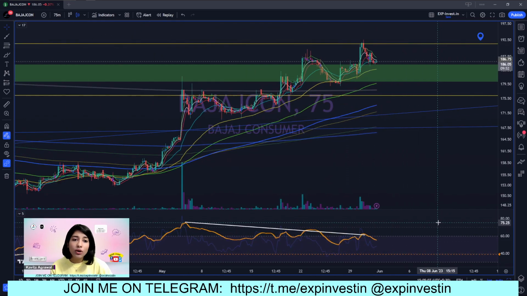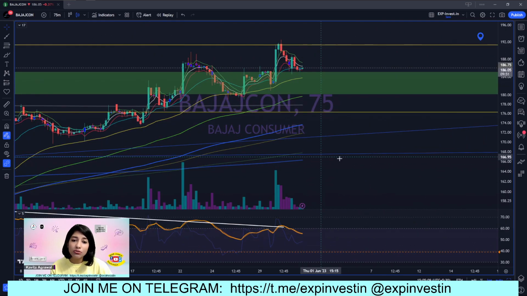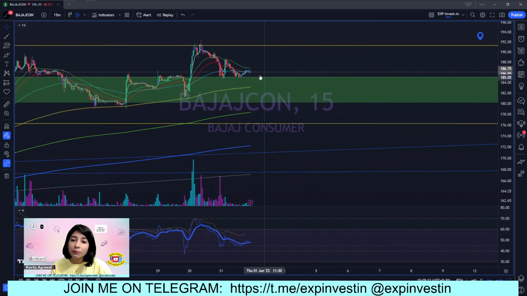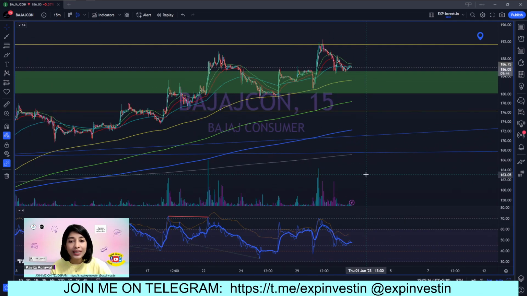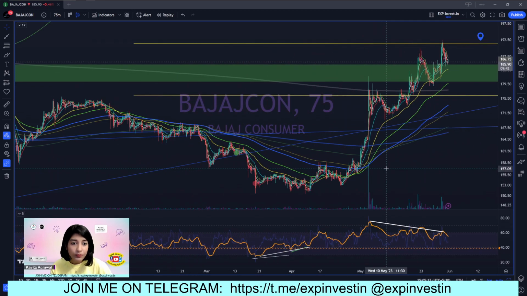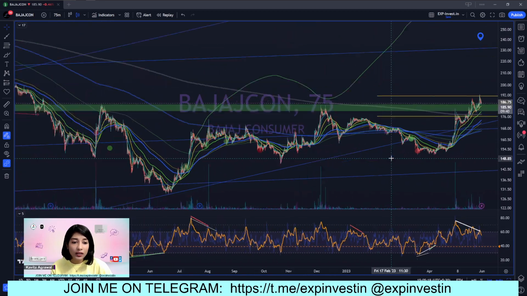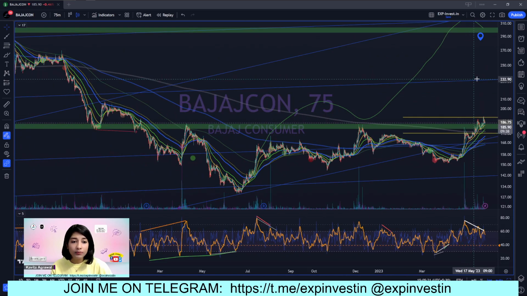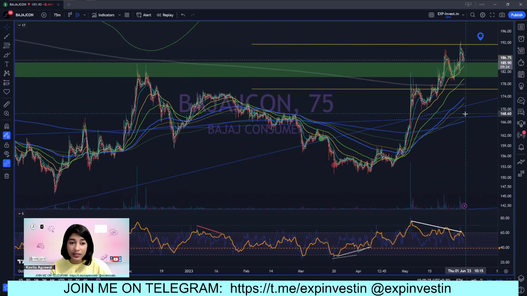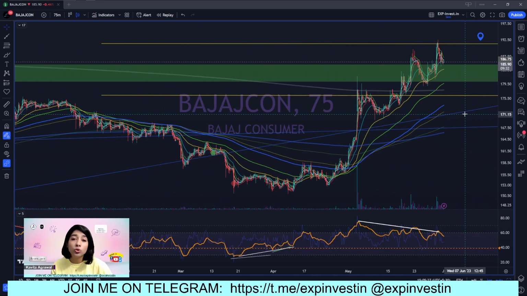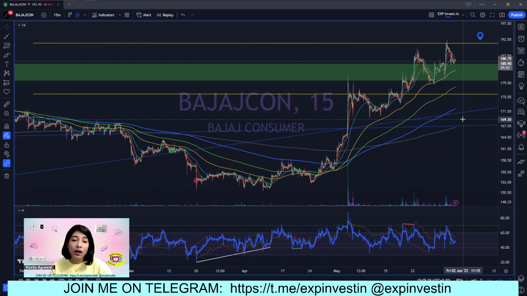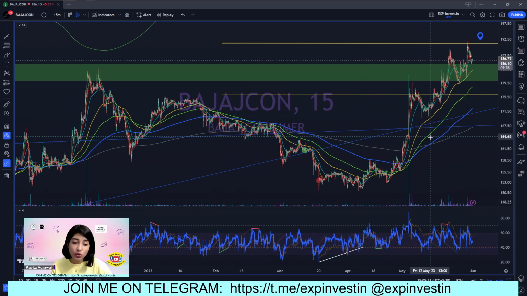So I would suggest, Manohar ji, that you continue to hold on to your position, but please maintain a stop loss at the level of 183. And as far as the target is concerned, I think it can easily go up to the level of 207. However, it might not do that in this same stretch.